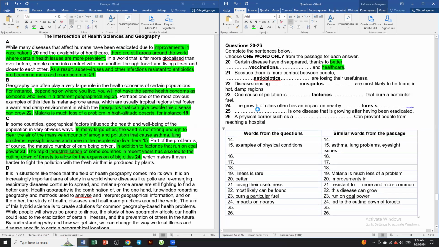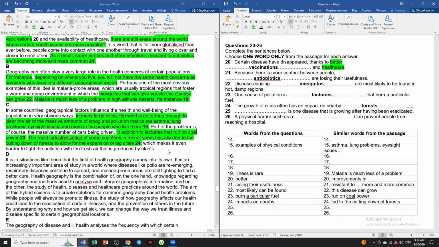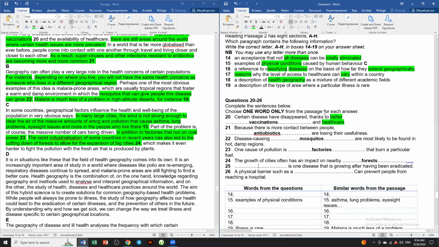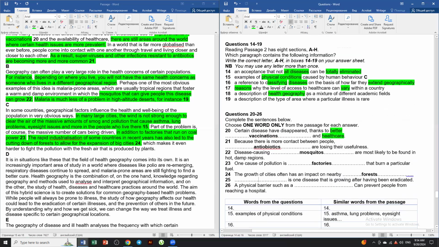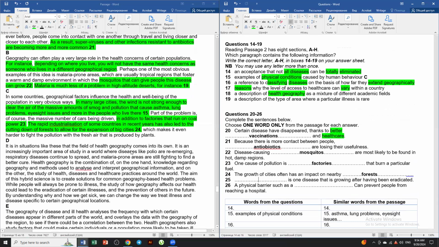And something here is a noun, one disease that is growing after having been eradicated. However, to the paragraph C, yes, we have underlined it. So do we have anything else? A reference of classifying diseases on the basis? No, we don't have anything.